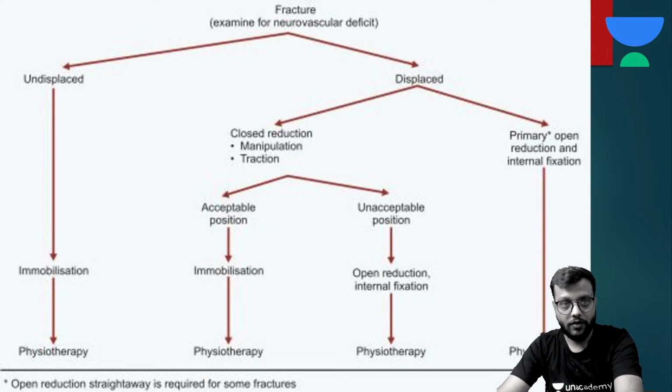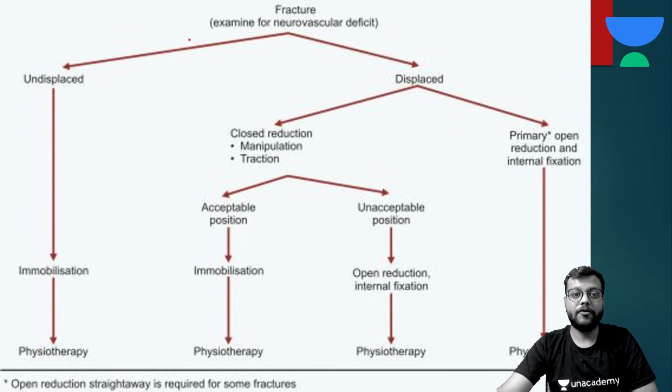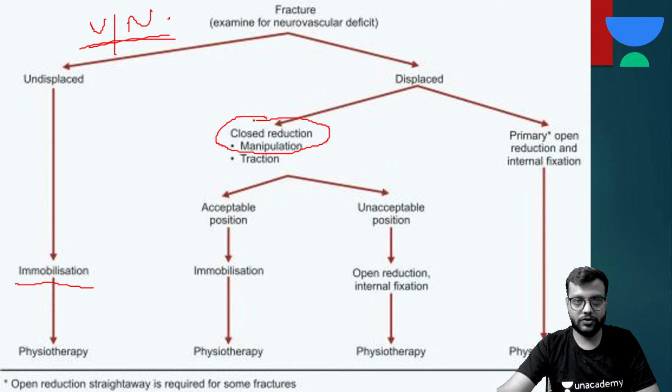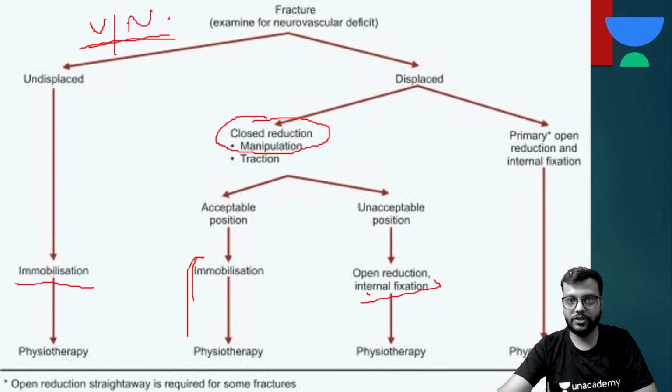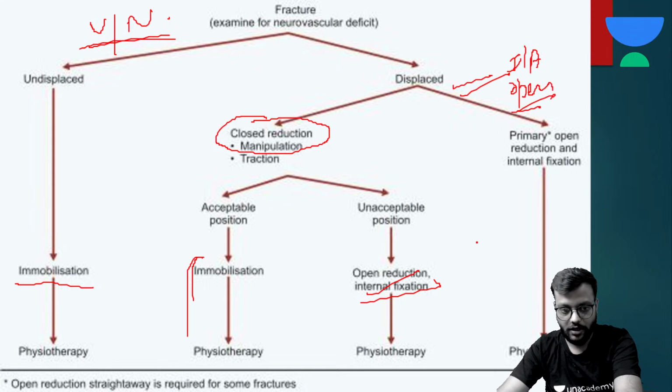Okay, so if there is any fracture, first of all you have to check the vessels and nerves, and if they are okay and the fracture is undisplaced, you can go for conservative management followed by physiotherapy. If it is displaced, first you need to go for closed reduction and manipulation, and if it is acceptable, immobilize and physiotherapy. If it is unacceptable, you can go for open reduction, and if it is already displaced, or intraarticular, or open or compound, you have to go for surgery straight away.